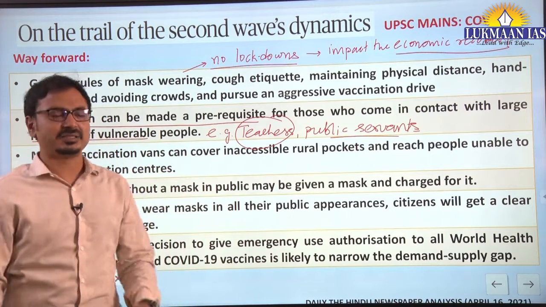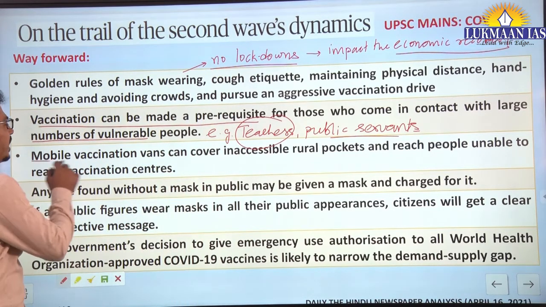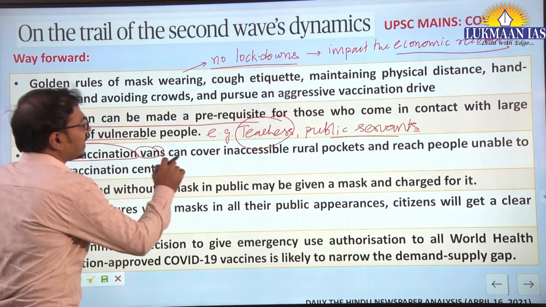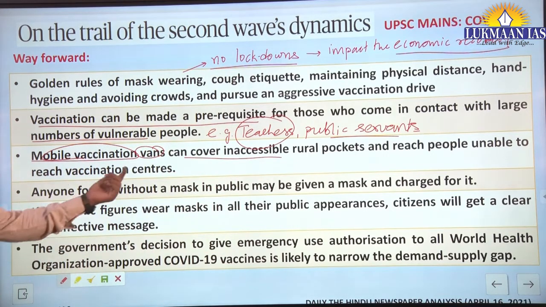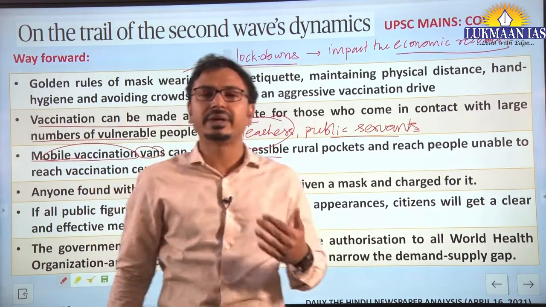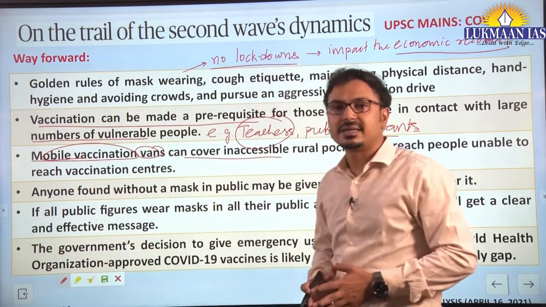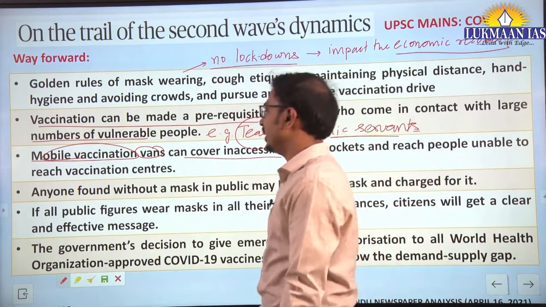In rural areas especially, innovative methods for vaccination can be used. For example, mobile vaccination vans can cover inaccessible rural pockets and reach people unable to reach vaccine centers. This is a good idea. Wherever there is no connectivity and no reach of the formal health sector, such mobile vaccination vans will be useful.